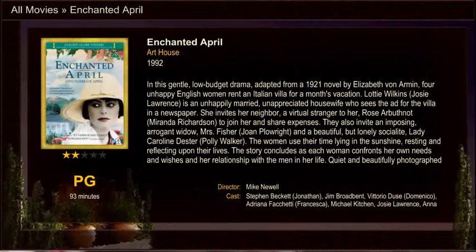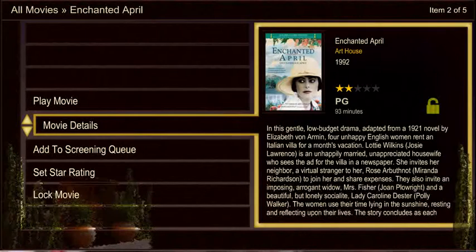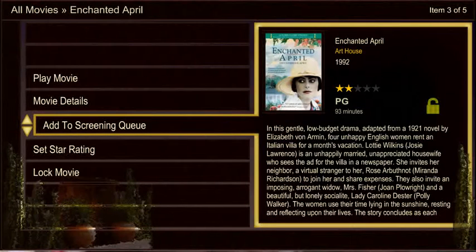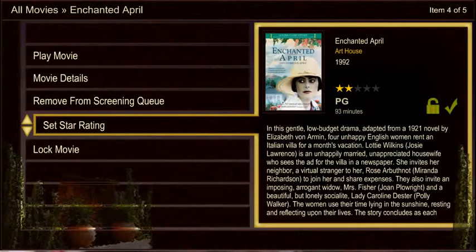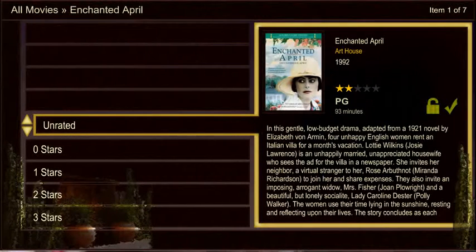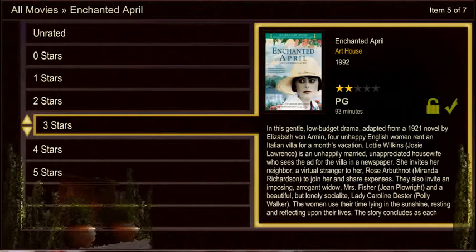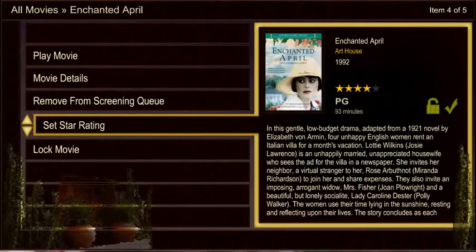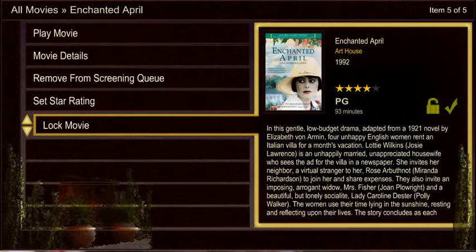To return to the selections, press the back key. To add or remove a movie from the screening queue, press OK. To set star rating, scroll to the appropriate choice and press OK. To lock and unlock a movie, press OK.